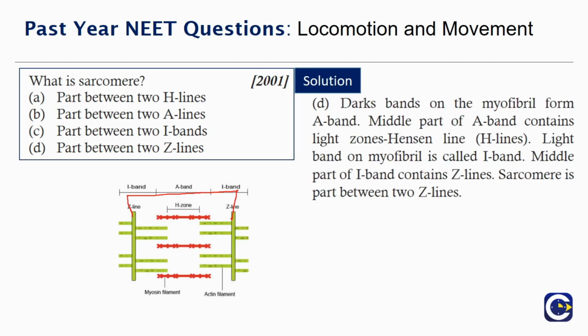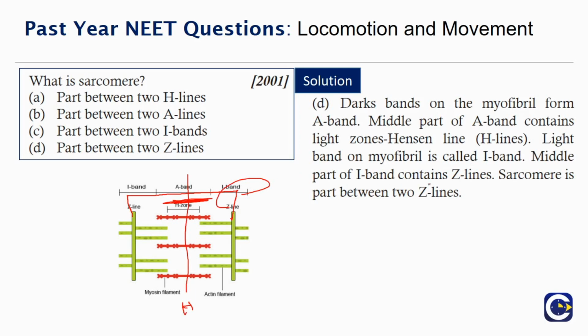Dark bands on the myofibril form A band. So there is this overlapping of muscle fibers, so there is a dark band. Middle part of A band contains a light zone called Henson's line, so this is the H zone. There is no actin filament here. Light band on the myofibril is called I band, so we have the I bands here.